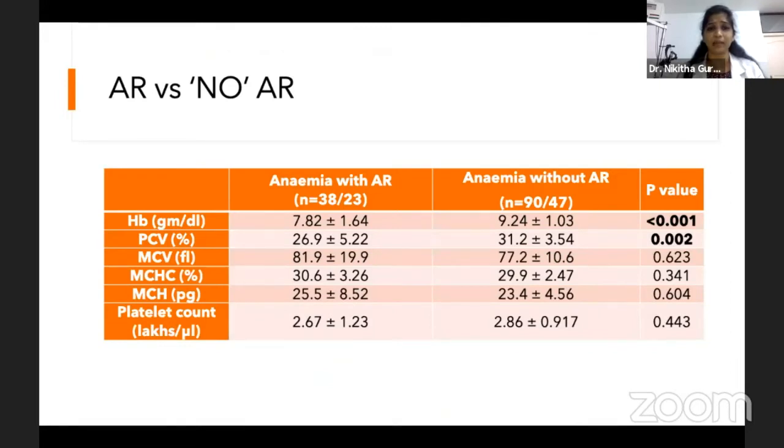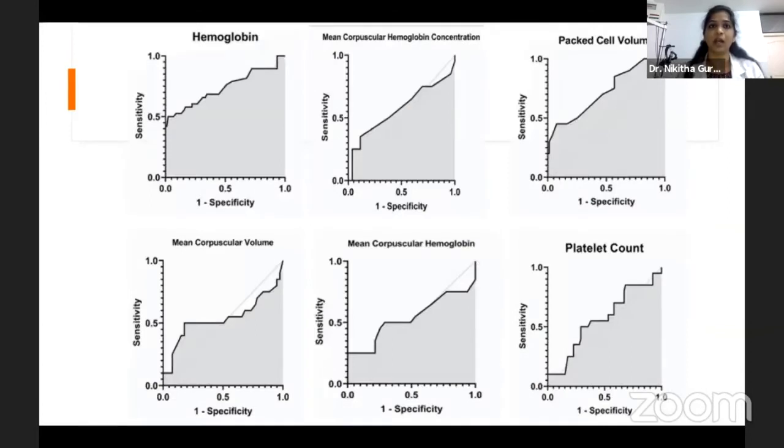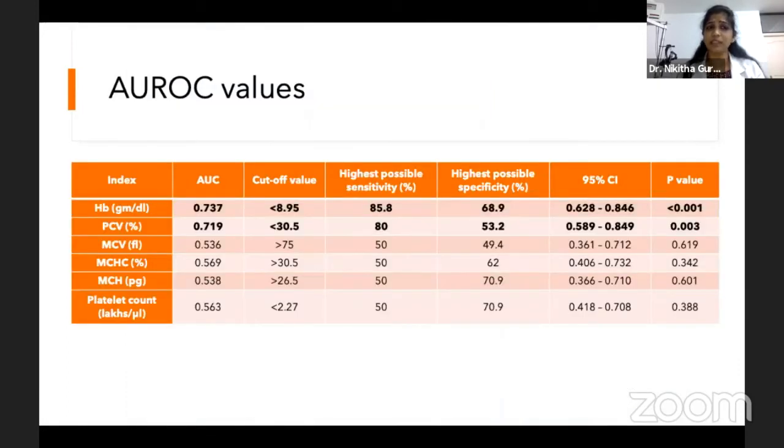When we looked at the blood parameters between two groups, we found hemoglobin and hematocrit has significantly lower values in the anemic retinopathy group compared to the without anemic retinopathy group. ROC curve analysis also shows that hemoglobin and PCV, packed cell volume, has the maximum area under the curve. When we looked at the cutoff values, hemoglobin less than 8.95 has sensitivity of 86% and specificity of 69% to develop anemic retinopathy, and hematocrit less than 30.5 has 80% sensitivity and 53.2% specificity to develop anemic retinopathy.